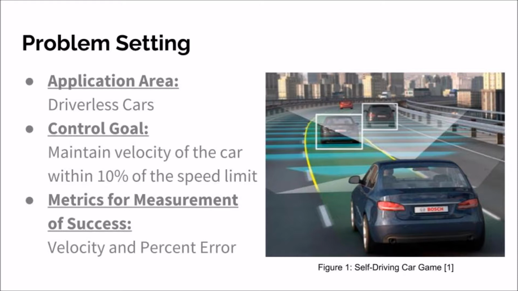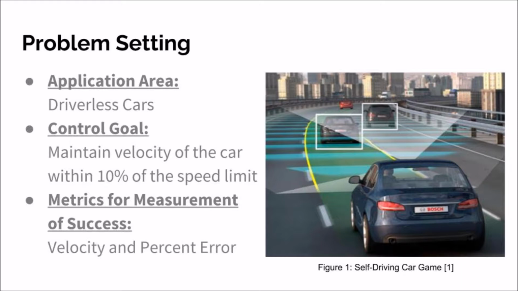Google and Tesla have already recognized the needs and benefits for this technology and have already begun prototyping and testing. Yet driverless cars remain unperfected. On highways and freeways, driverless cars need to stay within 10% of the speed limit. This can be resolved by checking the speed limit and using a feedback system to adjust accordingly.